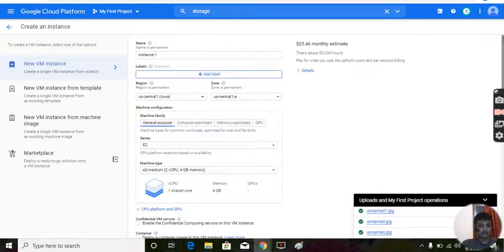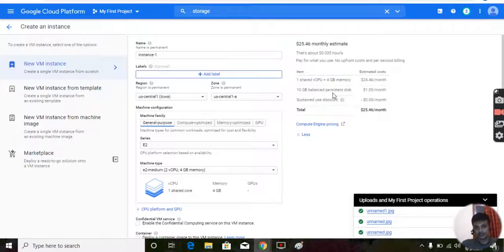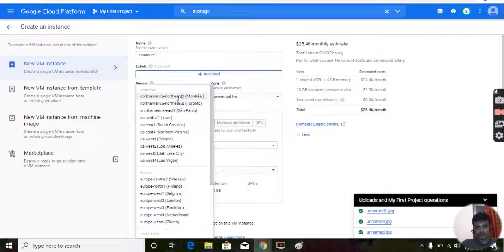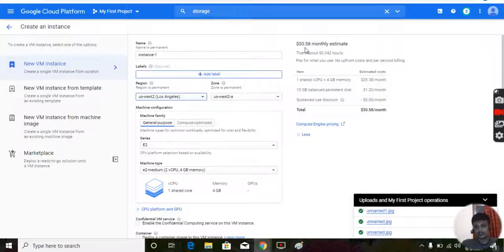So I hope it is clear to you, and you come to know how you create a VM instance, and how monthly charging works, how you can pay it. If you click on this detail, this will also be variable. Let me show you how it will vary. Suppose I select this Los Angeles, now you see pricing goes from $25 to 30. So based on the region, which is most popular, if you select, the pricing changes.